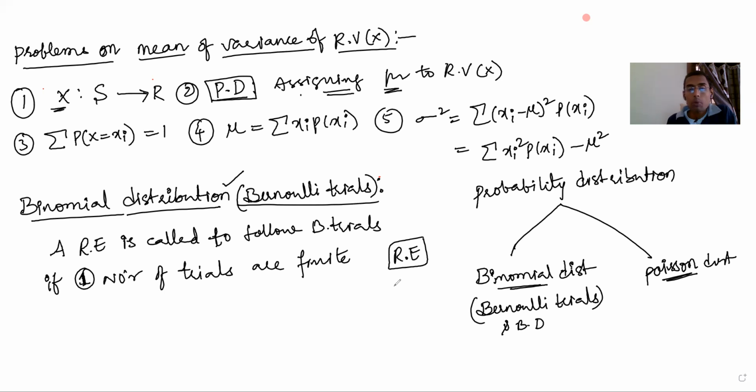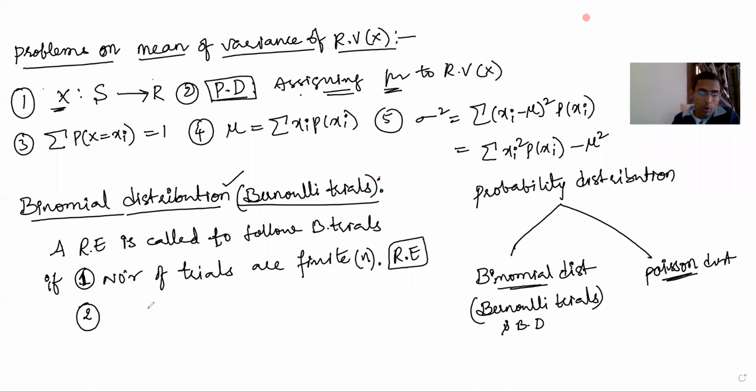Let's say you tossed a coin 10 times. If you toss a coin 10 times, that random experiment has 10 trials. A coin tossed 10 times is a random experiment, and we have 10 trials. So the number of trials is finite; we say n number of trials. That's the first condition for a random experiment to follow binomial distribution, or Bernoulli trials.